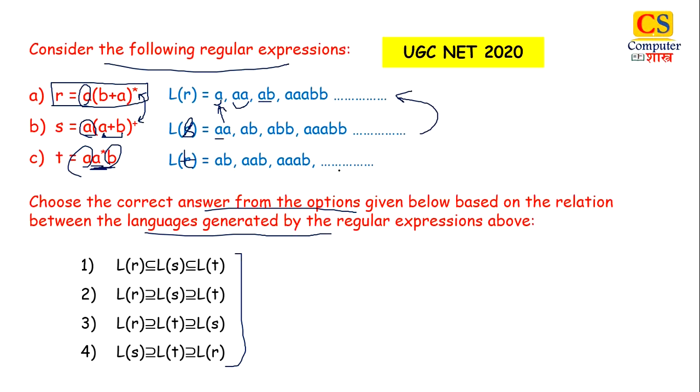Now this language cannot give you A and ABB, right? A from language R and ABB from language S. So we can say that LT is a subset of LS. So we can see that LR is a superset and LT will be on the lowest position, right? So the right answer will be option 2.